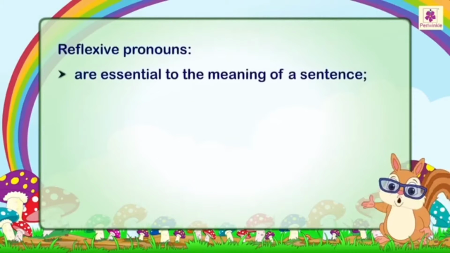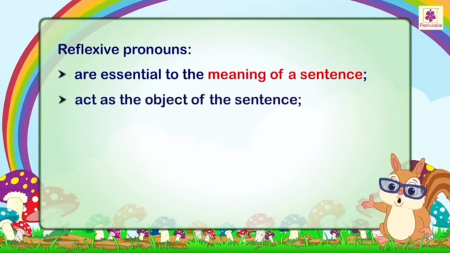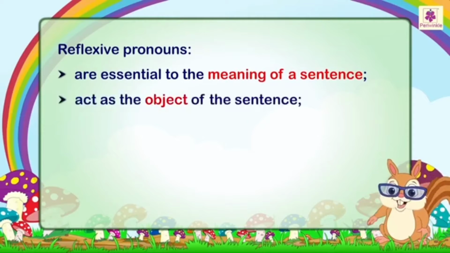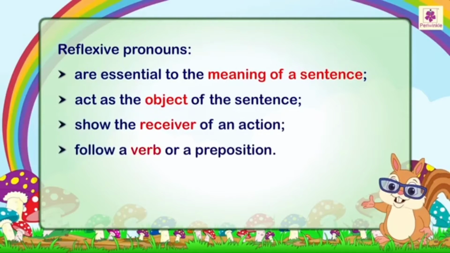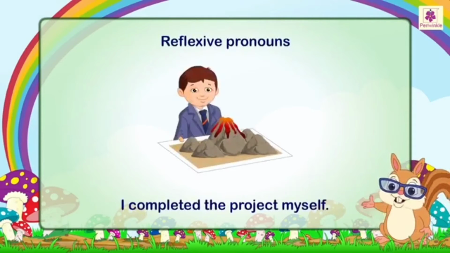Reflexive pronouns are essential to the meaning of a sentence. They act as the object of the sentence. They show the receiver of an action. They follow a verb or a preposition. For example, I completed the project myself.